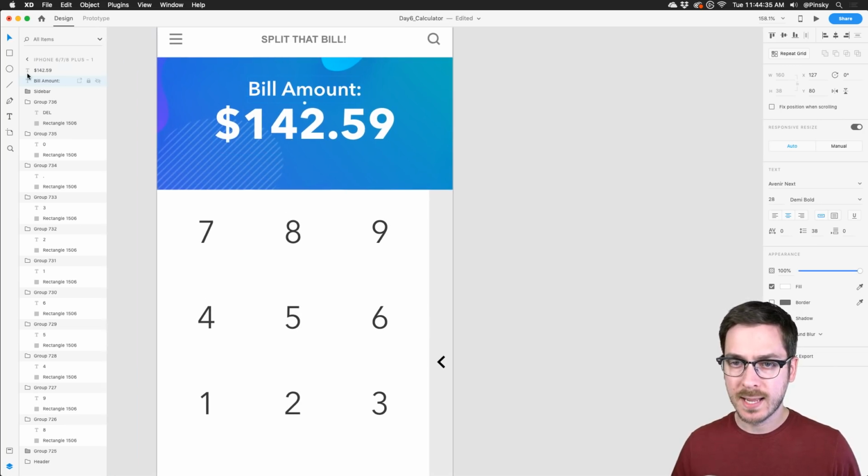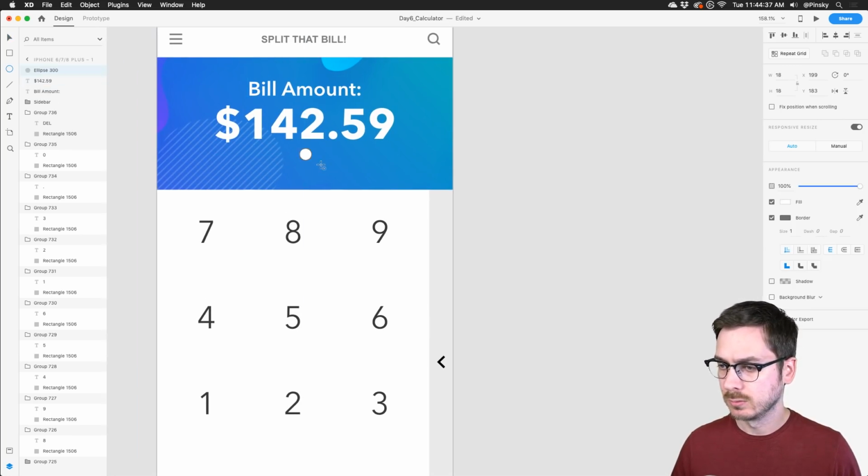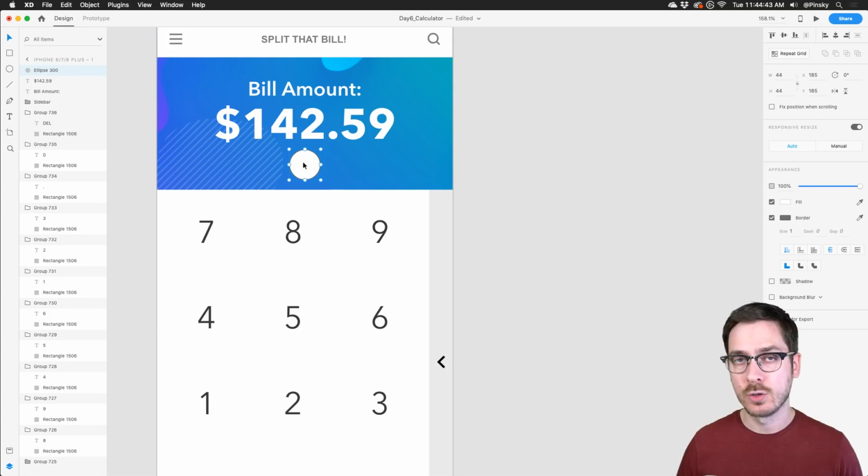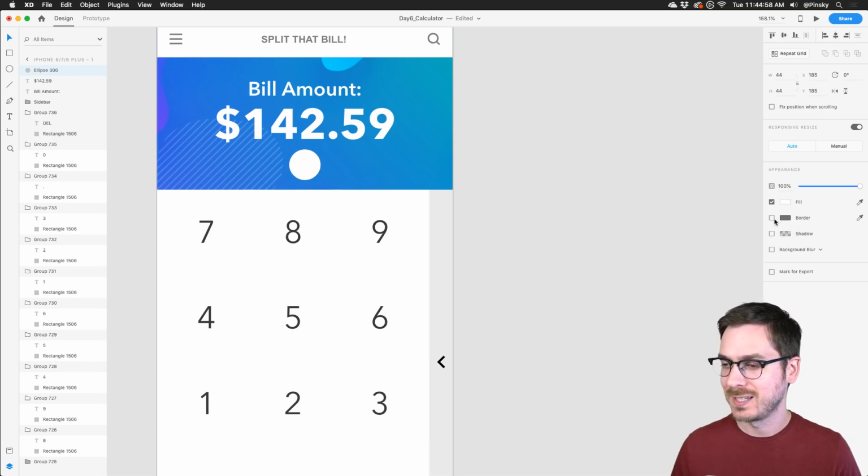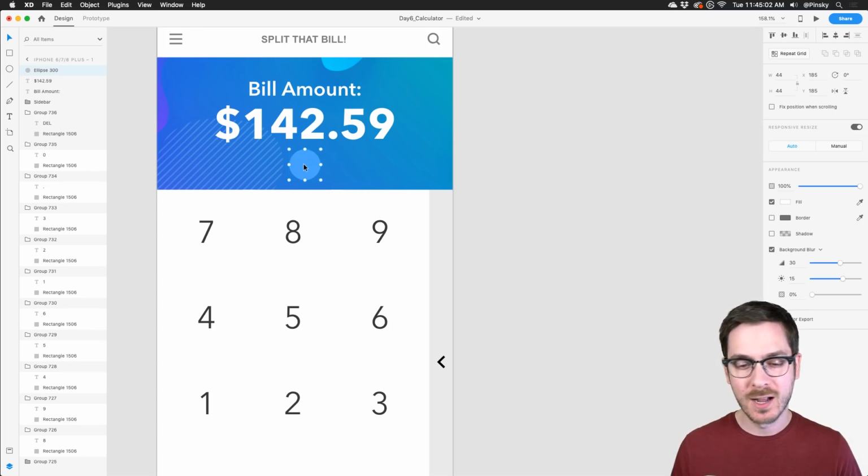So to do that, I'm gonna grab my ellipse tool, draw one out right here, and this will essentially give people the ability to split their bill with others who might be in their party. And if you are kind of following this challenge, I would encourage you to definitely plan out and design what that split interaction will look like. I'm gonna kind of leave it vague right now, but I'm interested to see where y'all go with this. I'm gonna add a black background blur just because I have to add a background blur to everything.